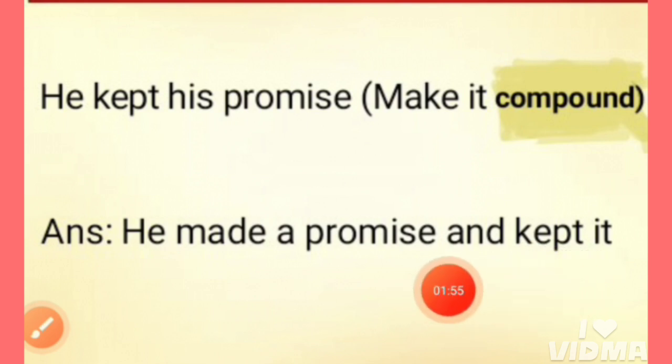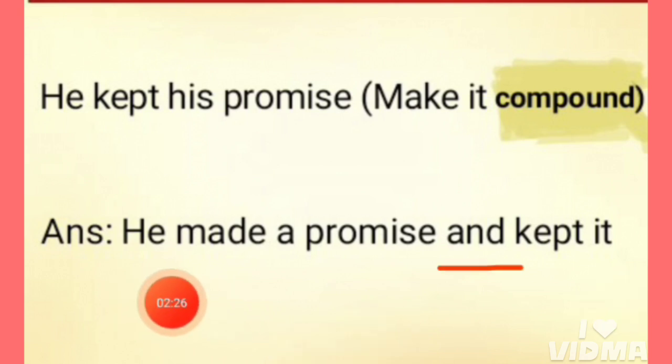Here we need not write he because this part, kept it, is related to the same subject, and we have joined the two independent clauses with the conjunction and here. So the answer is: he made a promise and kept it, and this is a compound sentence.